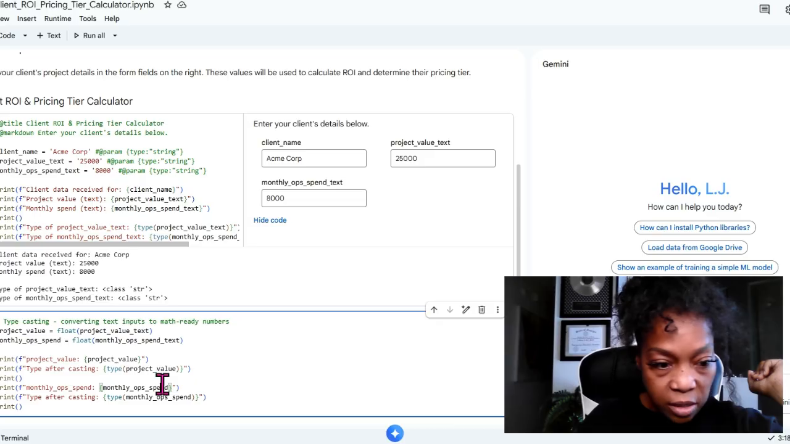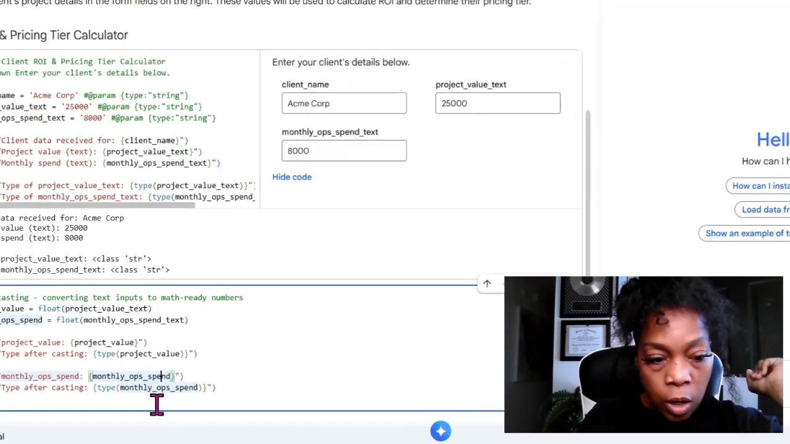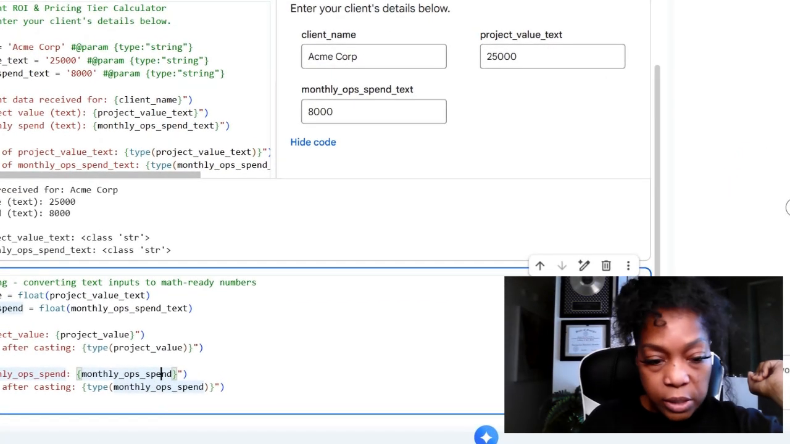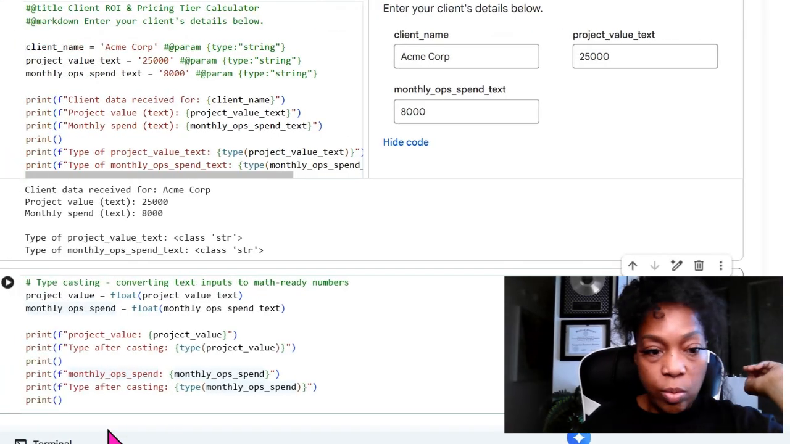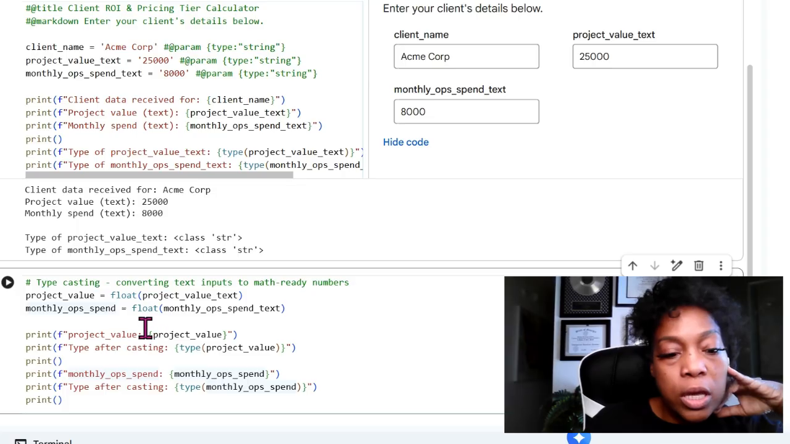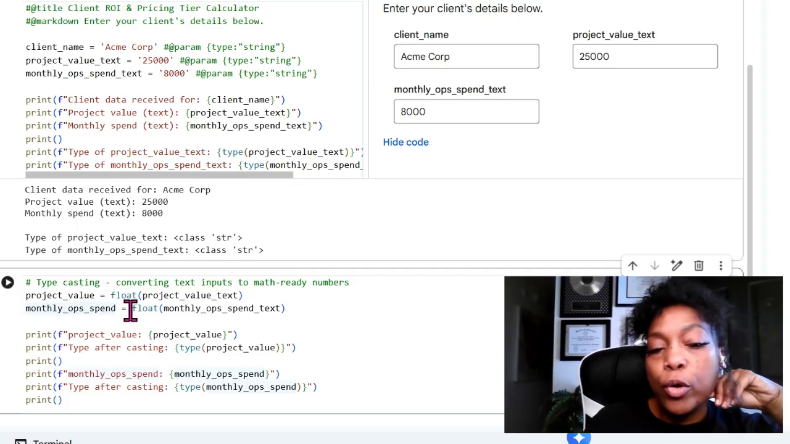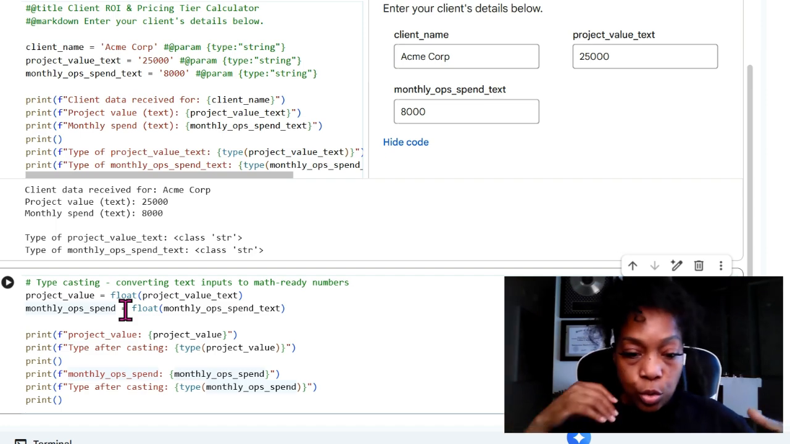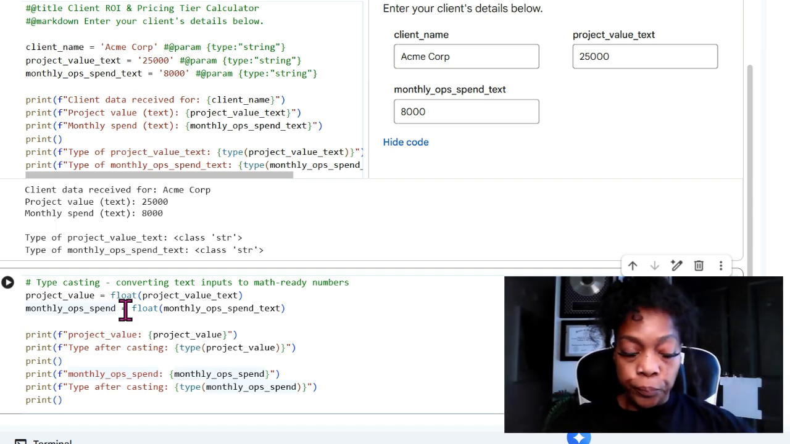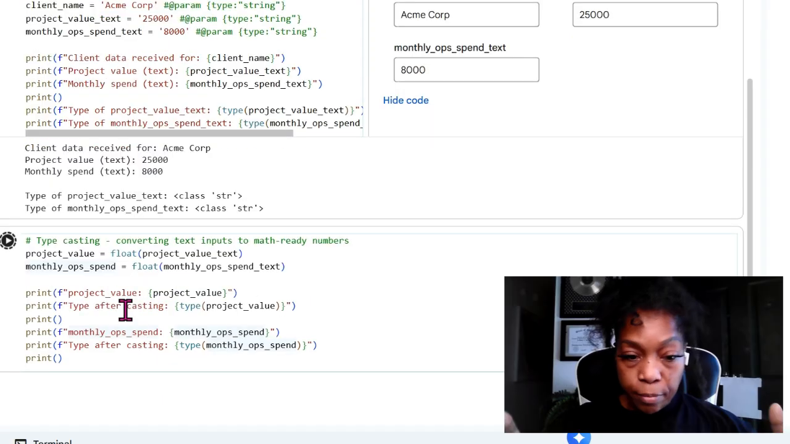A quick quiz for myself or anybody who cares to be quizzed: what does print in parentheses do? It shows us what we want to print. Okay, if you look here, I've got project value. We're going to float, so we're going to change that from a text value into regular values, if I'm putting that correctly.